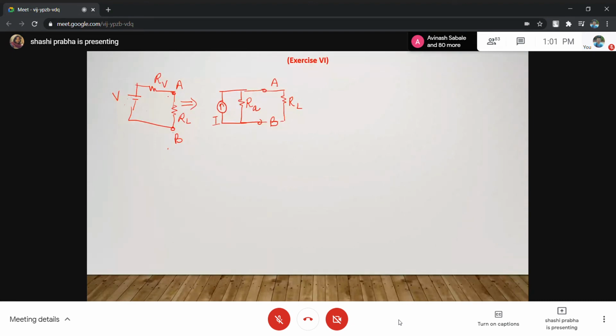What is this current IL when you have this voltage source? Is it V upon RV plus RL? If I call this current IL, there is a single loop, so this is voltage divided by resistance. What about the IL here? I taught you current division, so you can apply the current division rule.